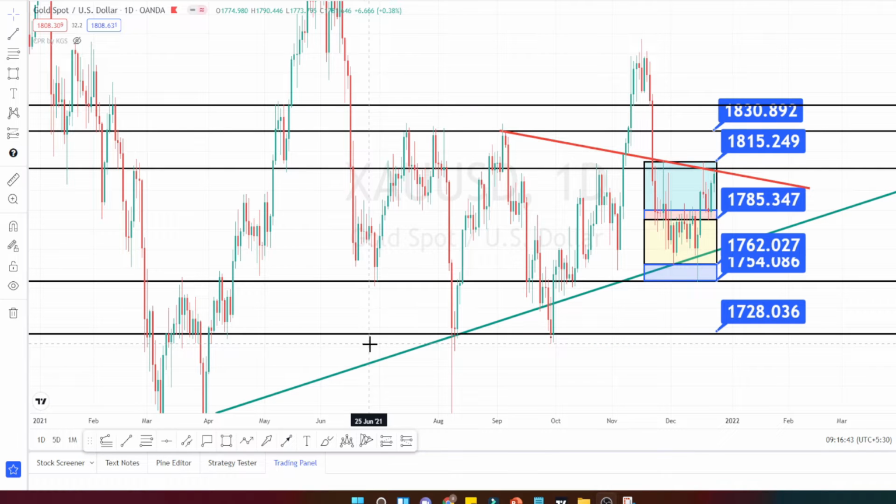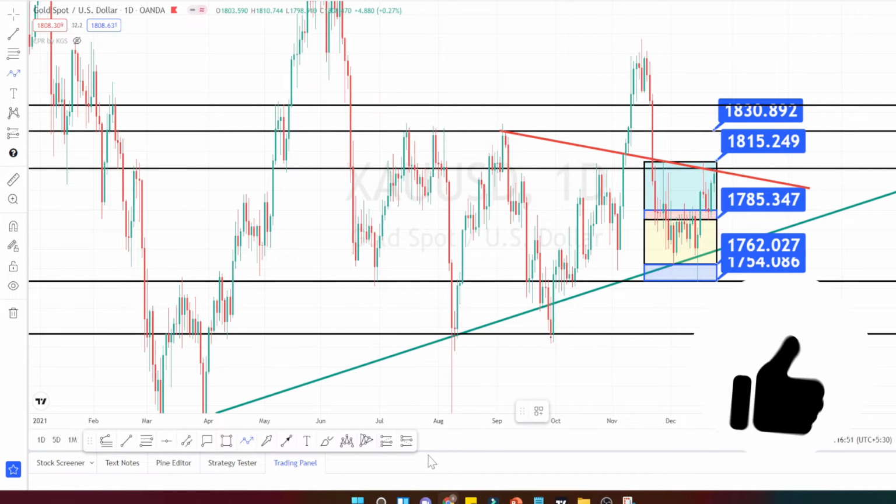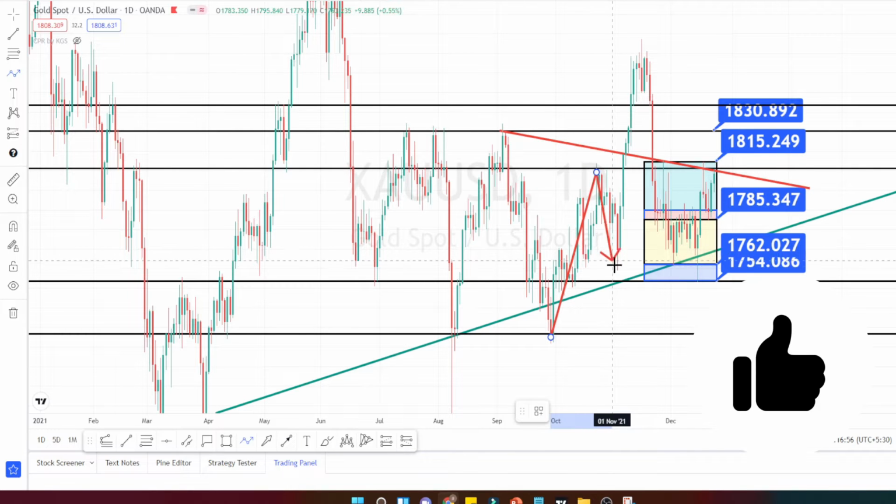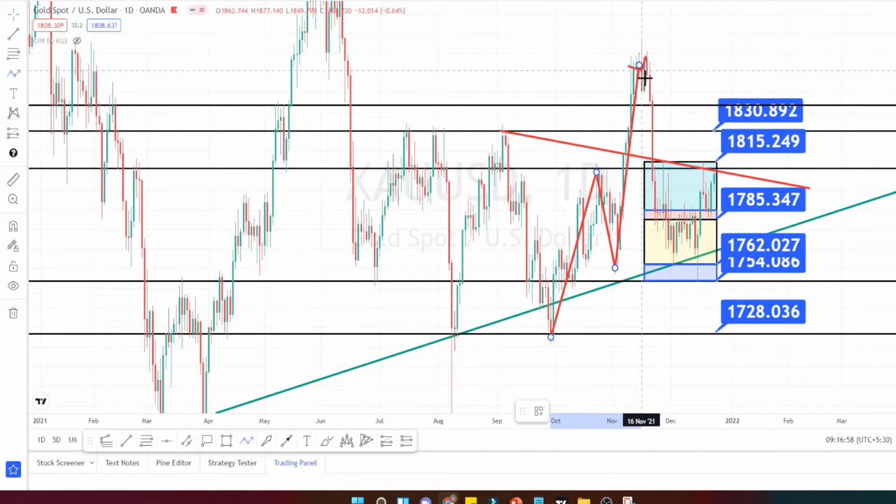Let us start with the analysis. I am in daily time frame now. So from earlier also I have been highlighting that current price action is trying to form a head and shoulder pattern. It has completed the left side part of the head and shoulder. Now it is in the process of completing the right hand side of the head and shoulder pattern. It has completed the shoulder pattern of the right hand side.